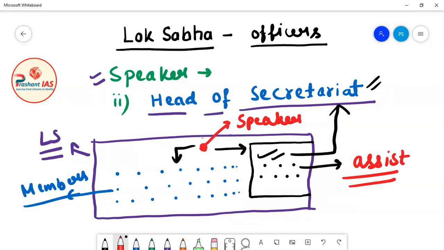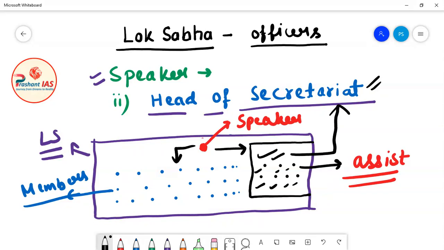A complete office known as the secretariat is attached to Lok Sabha for helping it in its work. And who is the head of the secretariat? The Speaker of Lok Sabha also acts as the head of the secretariat attached to Lok Sabha. Definitely the other members of the secretariat are civil servants.